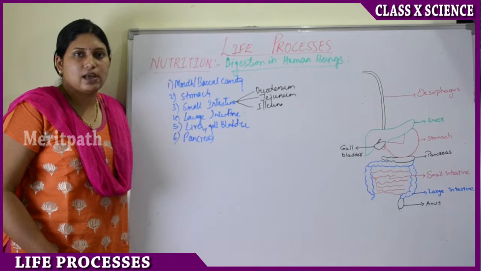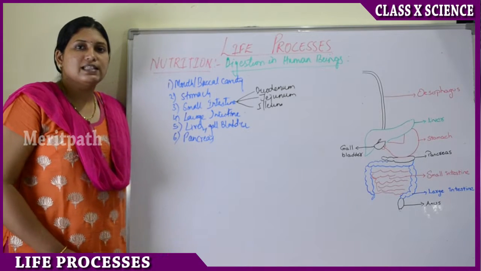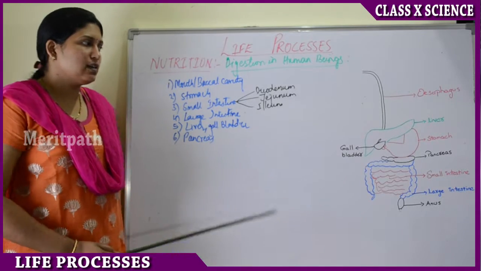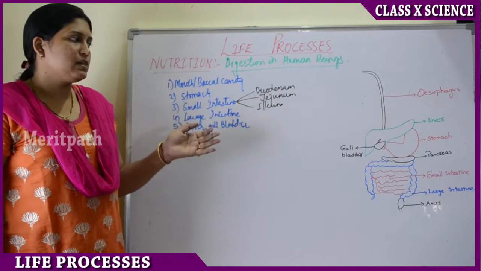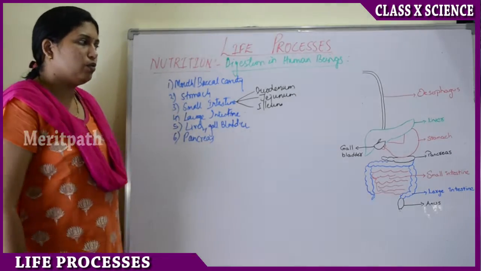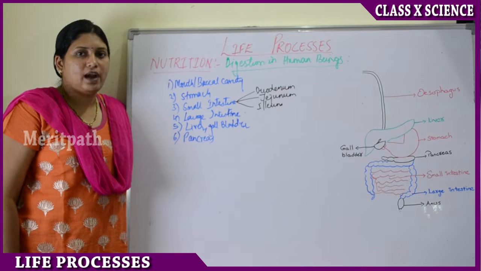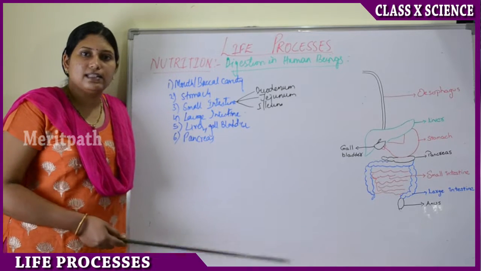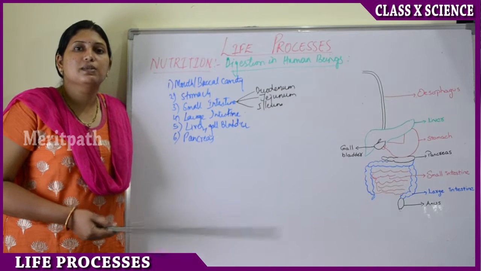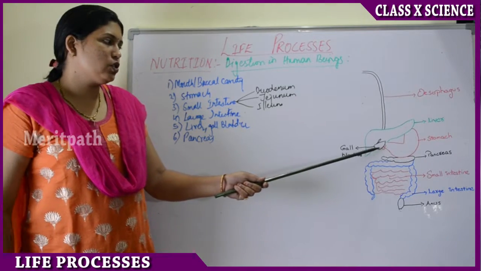So what secretions come? From the liver, bile juice comes, and from the pancreas, enzymes come, trypsin and lipase enzymes act here. So the bile juice from the liver helps in converting the acidic medium of the stomach into alkaline medium. Now the food is present in the form of carbohydrates, proteins and fats. All these juices and enzymes act together and break these carbohydrates, proteins and fats into simpler or smaller substances. The bile juice is always stored in the gallbladder.